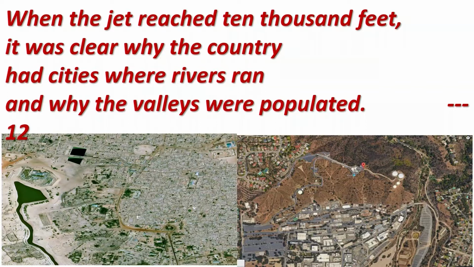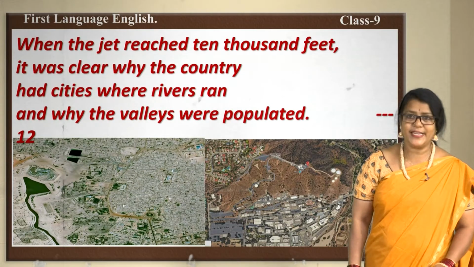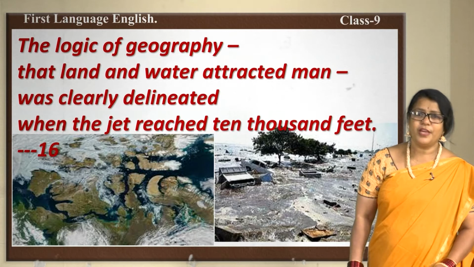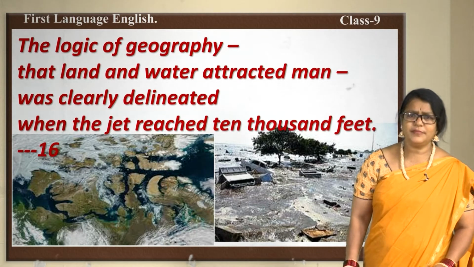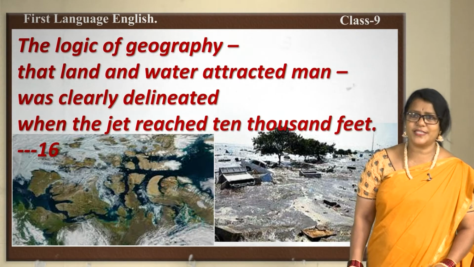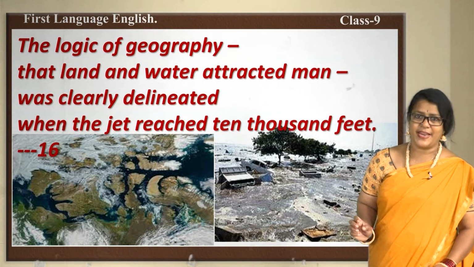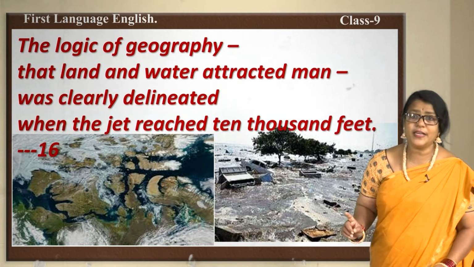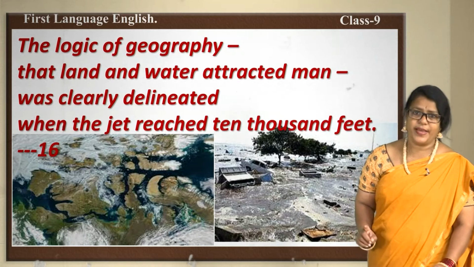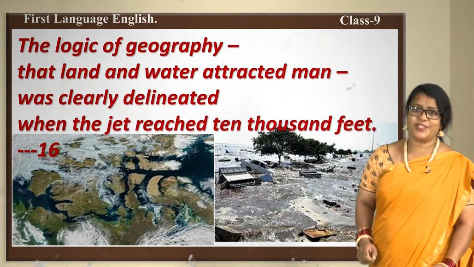When the jet reached 10,000 feet, it was clear why the country had cities where rivers ran and why the valleys were populated. The logic of geography, that land and water attracted man, was clearly delineated when the jet reached 10,000 feet.